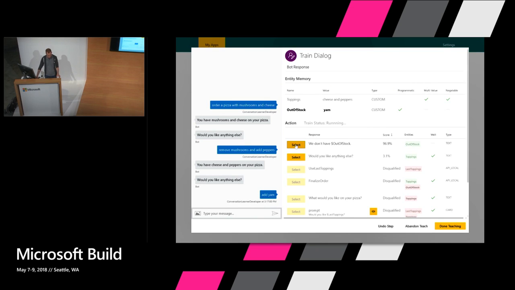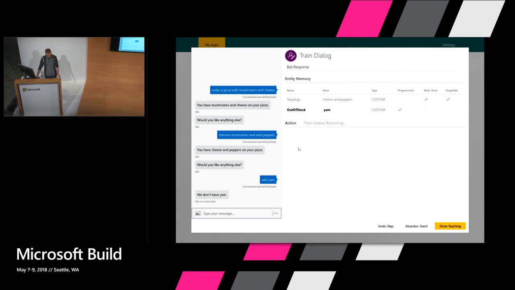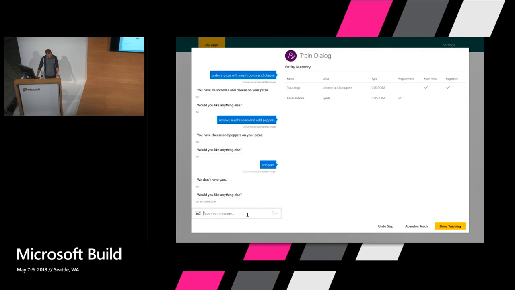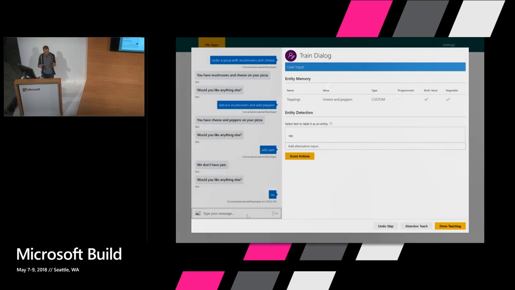One of them here is this: we don't have out of stock, which is what it should do. Would you like anything else? That's what it should do next. And then I can say no. And one difference here with an approach where you might be labeling intents is that this no I might label as an intent, which is the sort of no class of things.